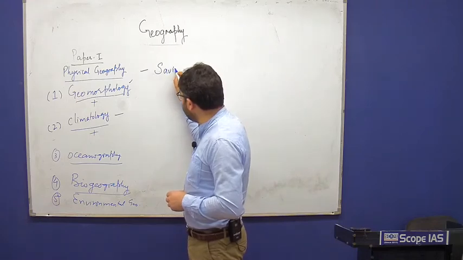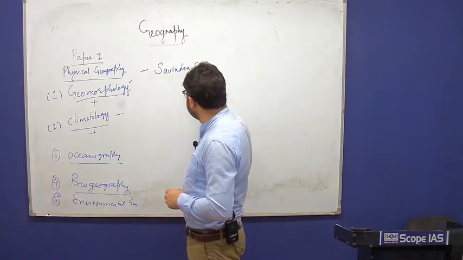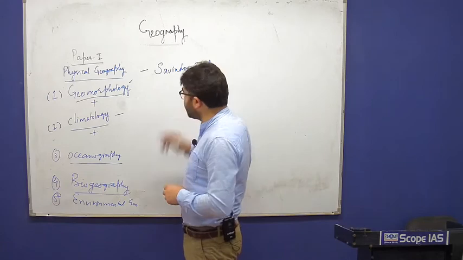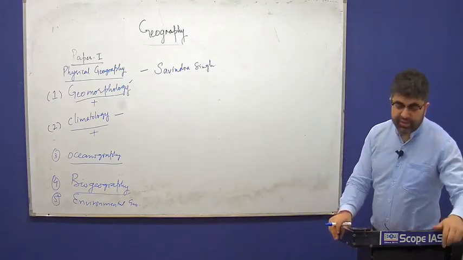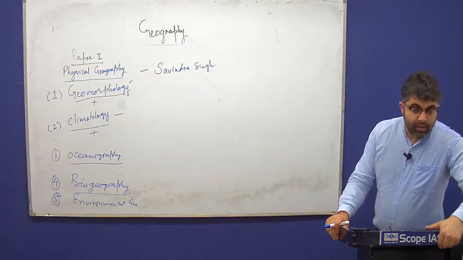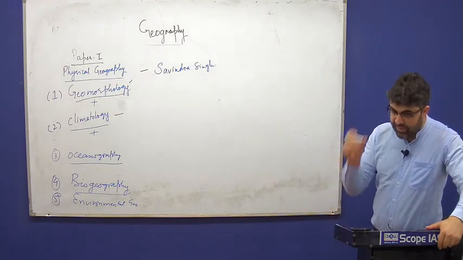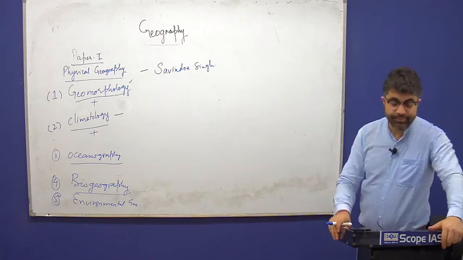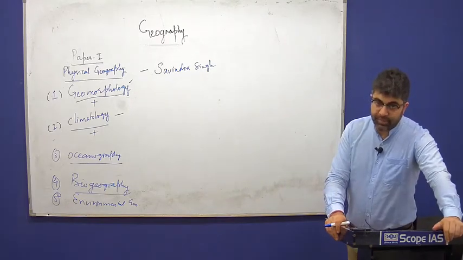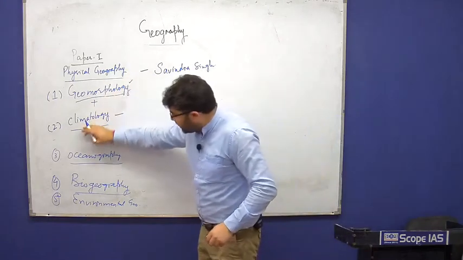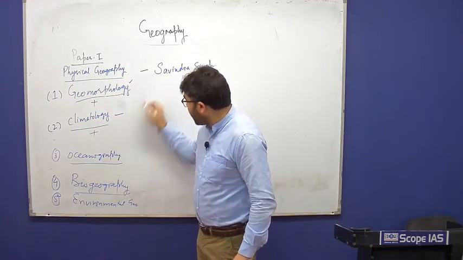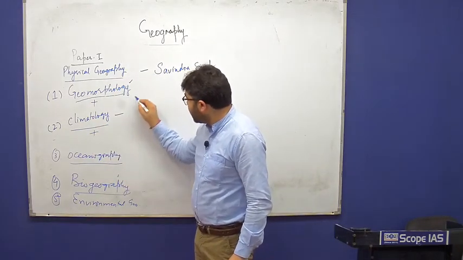Physical Geography by Savindra Singh, which is treated as the Bible in India for UPSC preparation for physical geography. It's very important. Yes, all topics have been compiled together, so it will be useful. It will cover most of the topics of geomorphology, climatology, and some topics of biogeography as well.